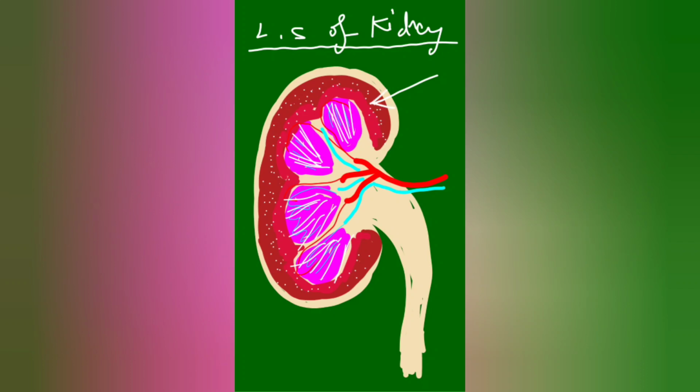Now, this is the cortex region, and you will notice that I have drawn very tiny dots. I'll tell you what these dots are when I magnify and explain. And also you will notice another region, a little light region. This is called medulla. So this dark region is called cortex, and this lighter region is called medulla.